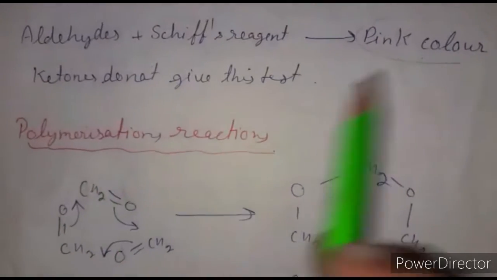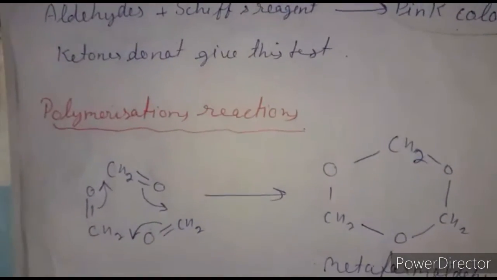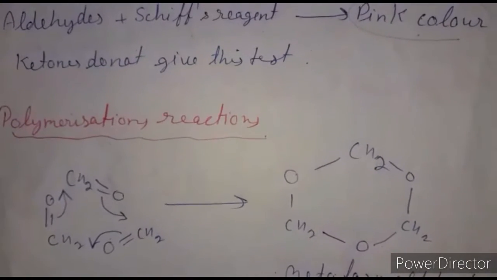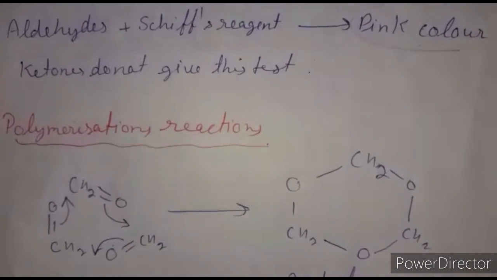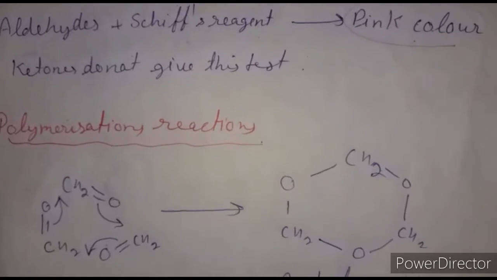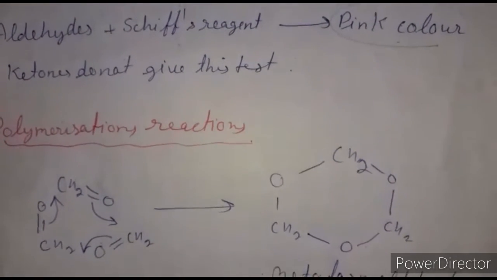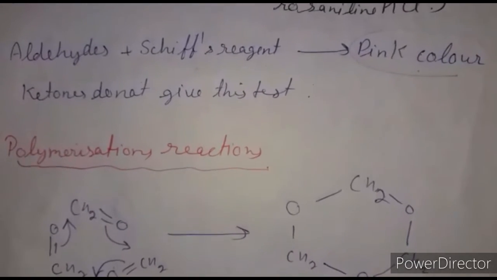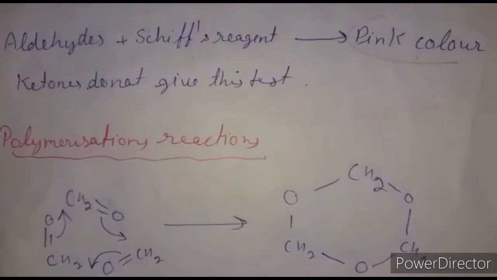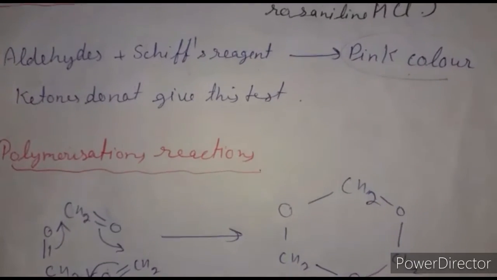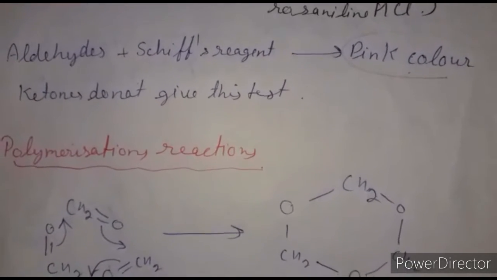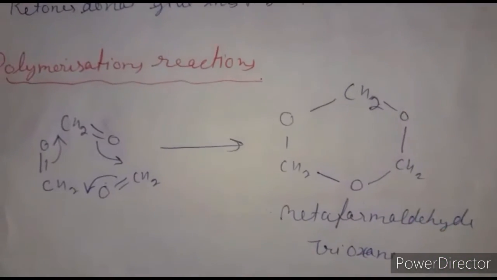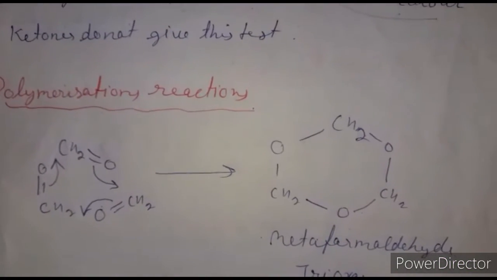Next type of reaction, polymerization. A polymer forms when two or more monomer units combine again and again to form a big molecule. Aldehydes and ketones readily undergo polymerization because of the carbonyl group, a multiple bond between oxygen and carbon. When formaldehyde is allowed to stand at room temperature, it slowly polymerizes to form a white solid product called trioxane or metaformaldehyde.